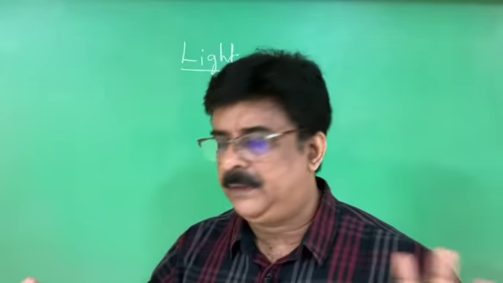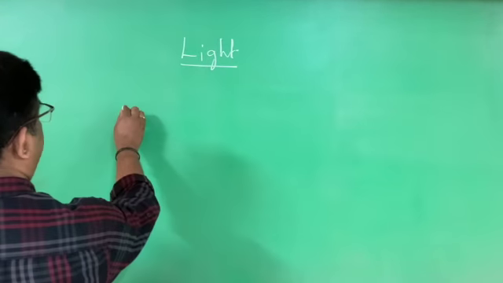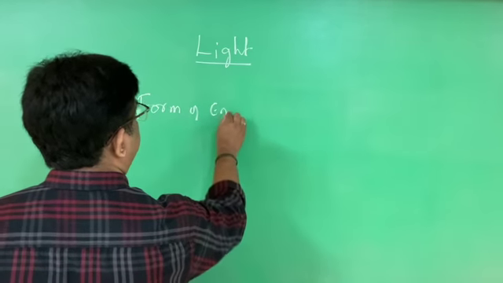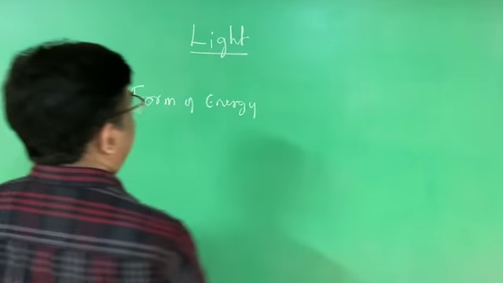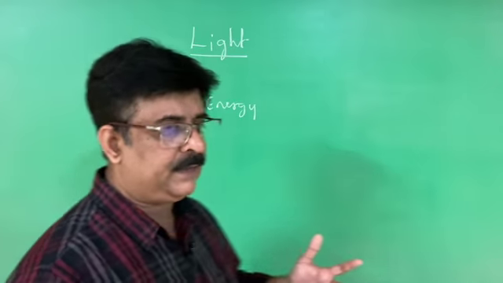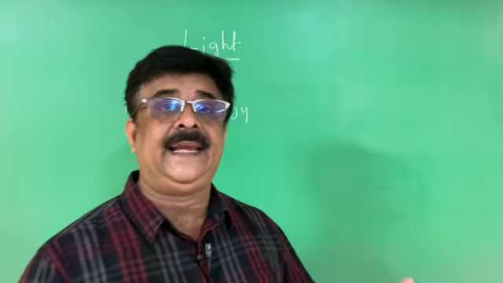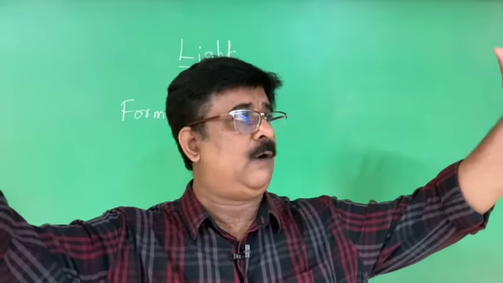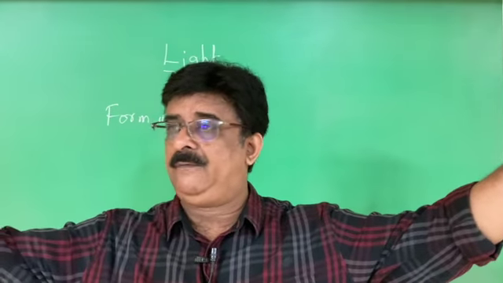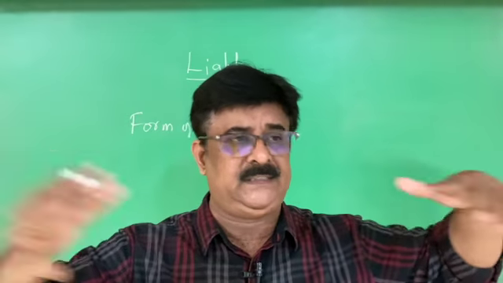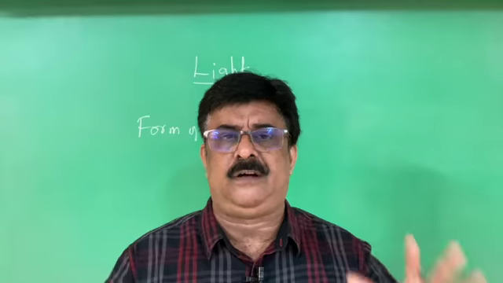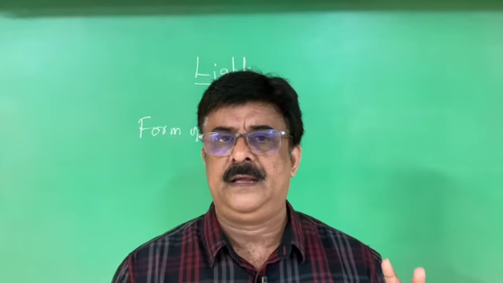First thing is, what is light? Very simple. Light is a form of energy. It is a physical phenomenon. We understand the light. See, the perception of the vision. We see the world around us. We see the color. We see the stars. We see the flowers. We see the leaves. The color, everything is because of the presence of light.